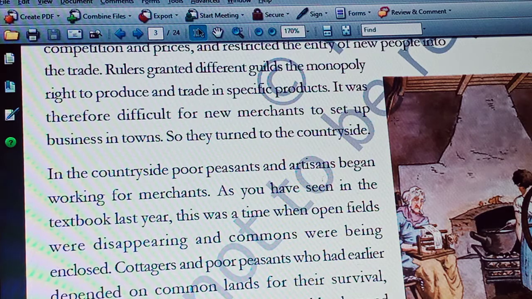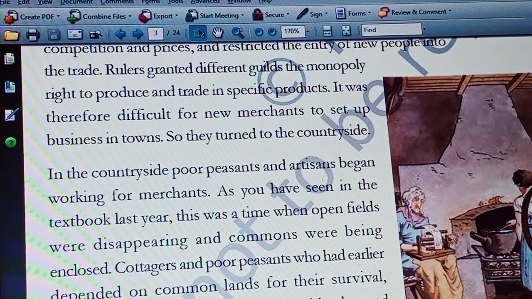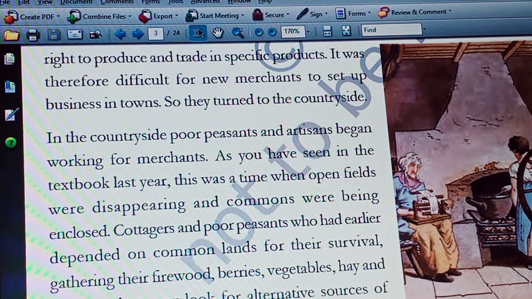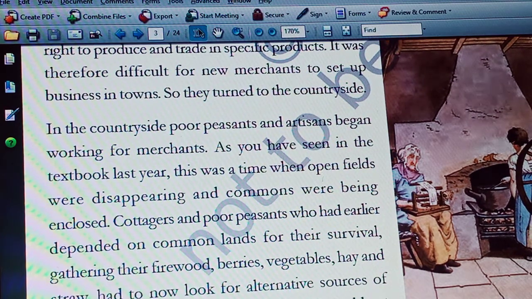At this time, these merchants moved from urban to countryside, and they were ready to give advances to the artisans or small farmers. So that is why small farmers eagerly waited to take advances. So these are all the conditions that also helped the traders to get manpower in rural areas.